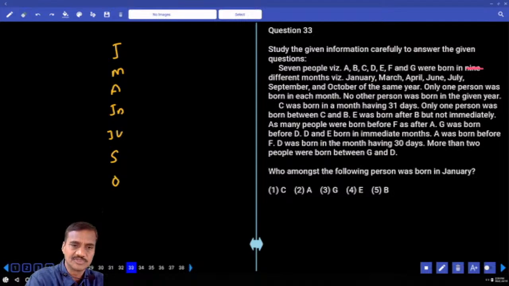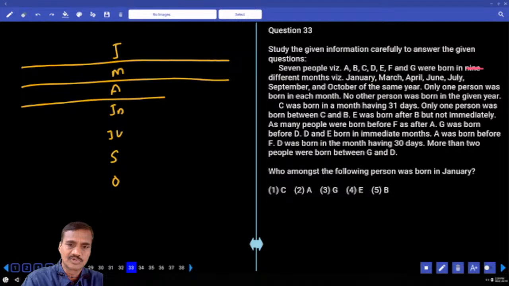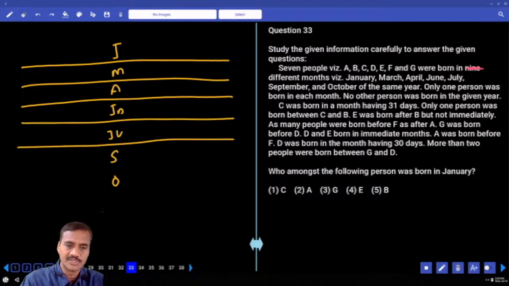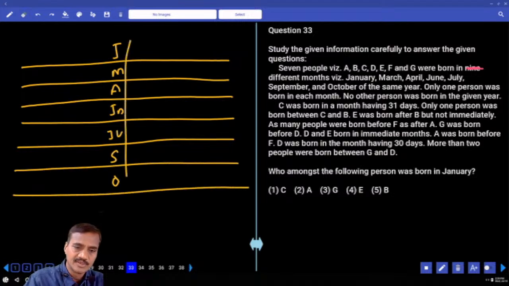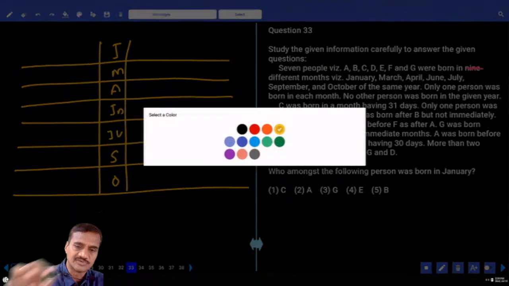Now here, 7 persons were born in these 7 different months in a year. Coming to condition number 1: Jan, March, April, June, July, September and October. These are the 7 persons, and they were born in these 7 different months.